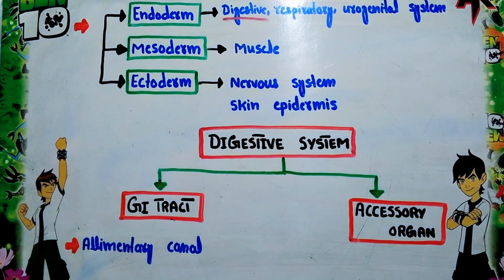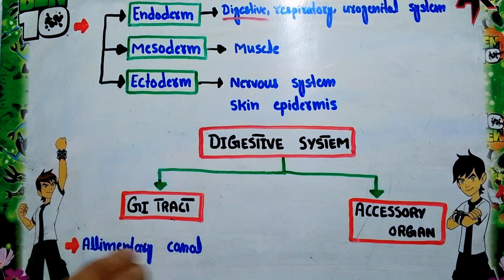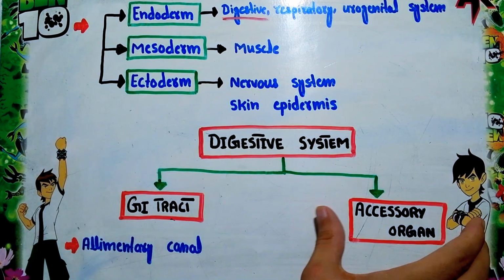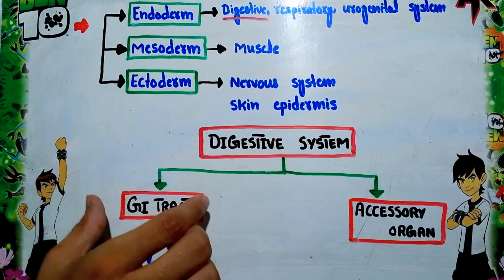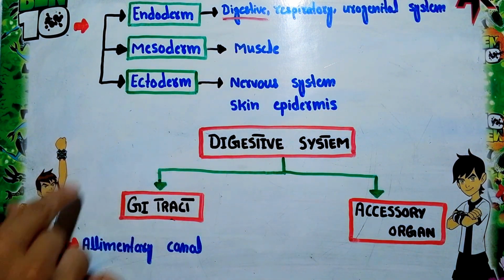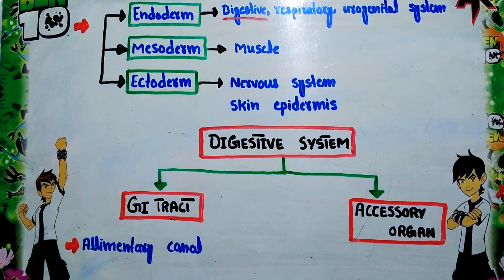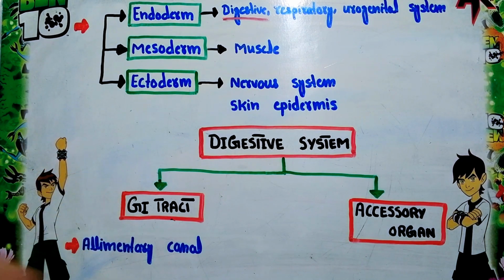Now, our digestive system is mainly composed of two parts. The first is called the GI tract, or gastrointestinal tract, while the second part is called the accessory organs. The GI tract is also known as the alimentary canal. Here the food starts from the mouth and ends at the anus.